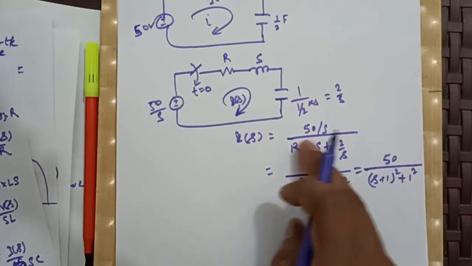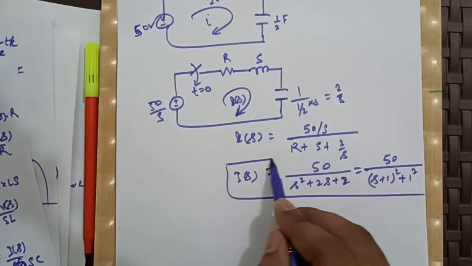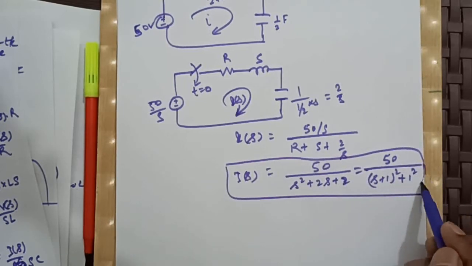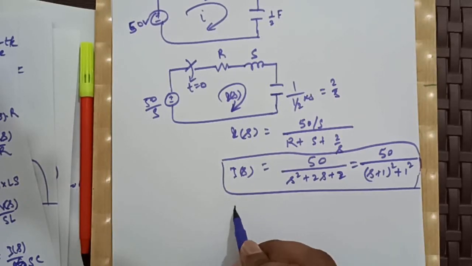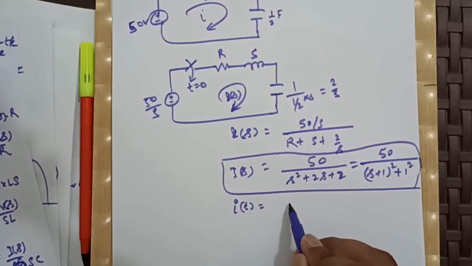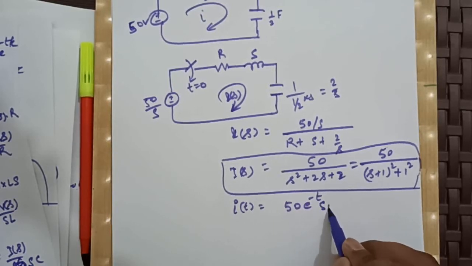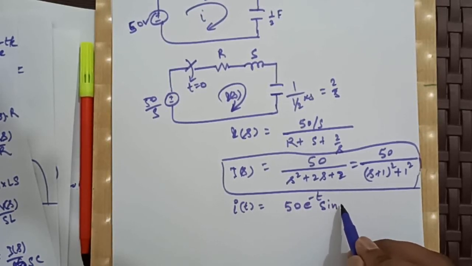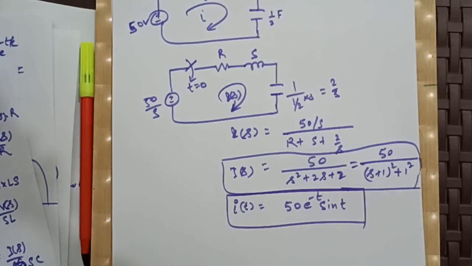Now this is the current expression in Laplace domain. Now taking its inverse Laplace transform, our i(t) will become 50 e to the power minus t sin t. This is the time expression for current response. Clear?